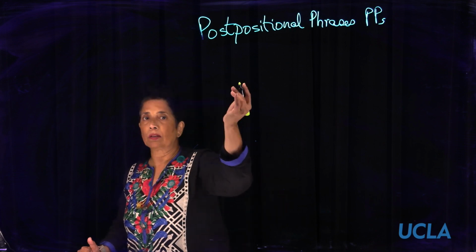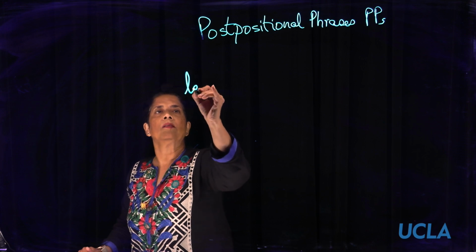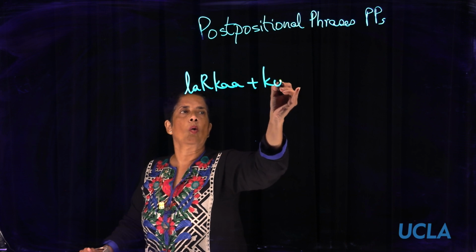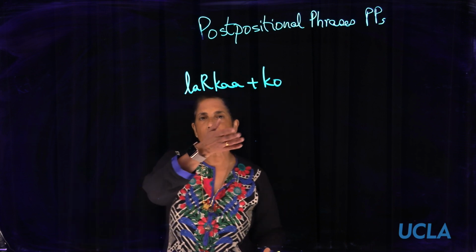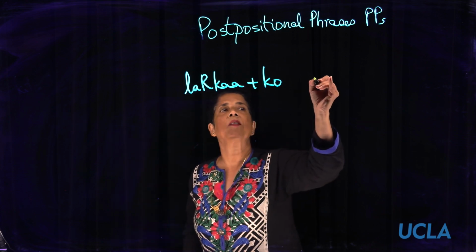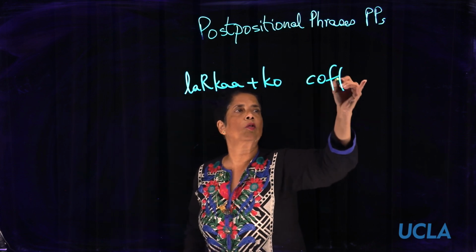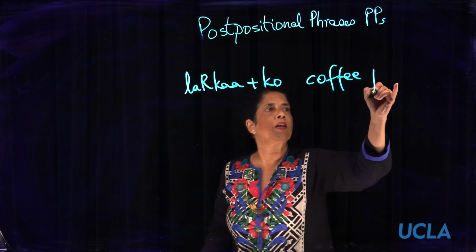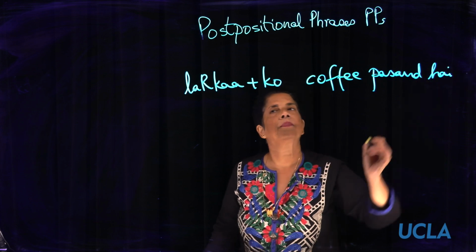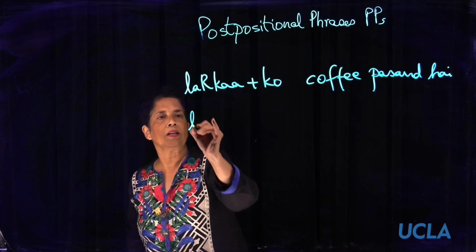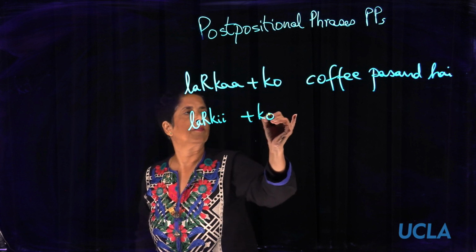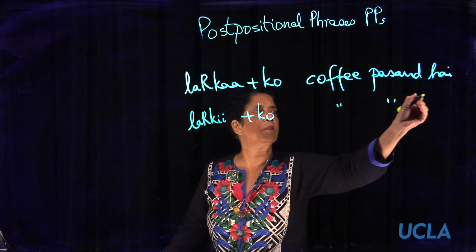So for example, the easiest one is ladka plus ko, and you can continue, ladka plus ko, coffee pasand hai. So you can take those dative-subject verbs, coffee pasand hai, and you can take something like ladki plus ko, same sentence, coffee pasand hai.